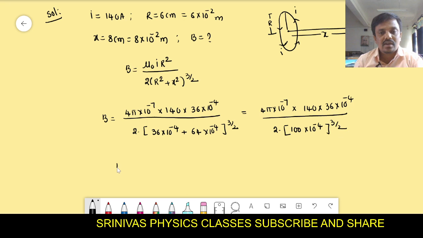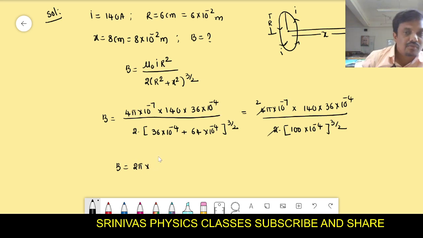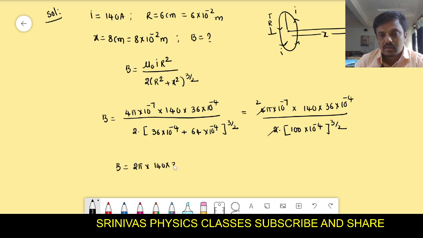Now we have to simplify it. That is 2 pi into 140 into 36. Remaining 10 to the power of minus 7 minus 4, that is 10 to the power of minus 11. In the denominator we will get 10 to the power of minus 2, whole power 3 by 2, that is 10 to the power of minus 3.